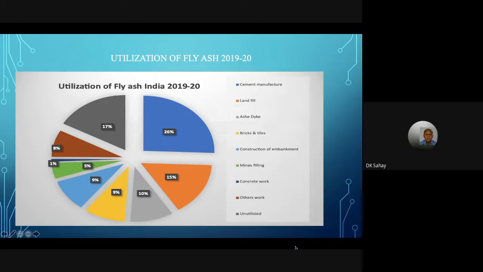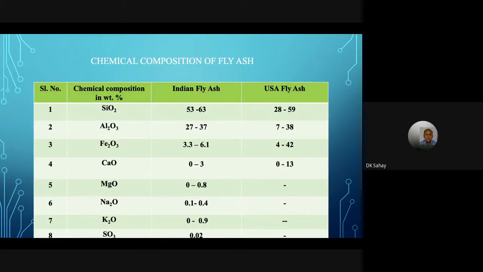Now, this chart shows the utilization of fly ash in 2019-20. This is the latest which the Government of India has released. Here you can see this 17% is still unutilized. That means we are not able to utilize the full quantity of fly ash generated from our thermal power plants. This is the chemical composition of fly ash written here.